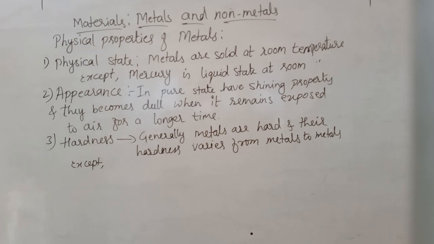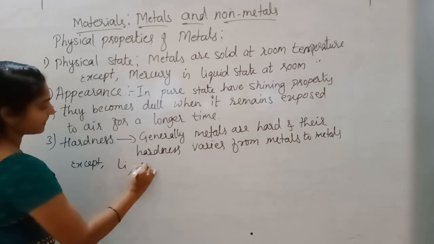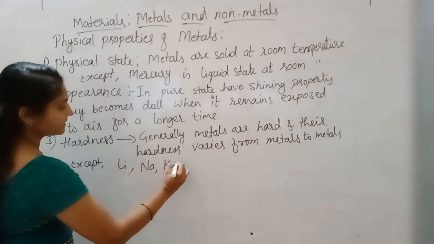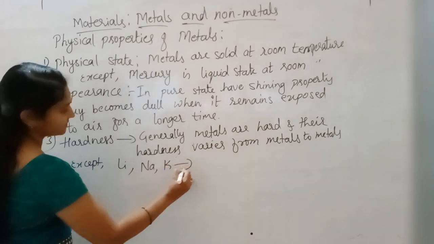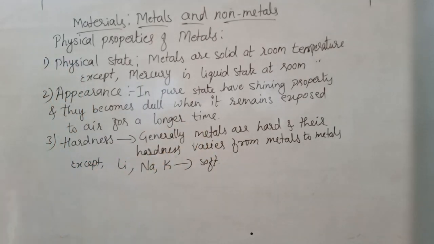The alkali group metals like lithium, sodium and potassium. These metals are soft. They can even be cut with a knife in hand.